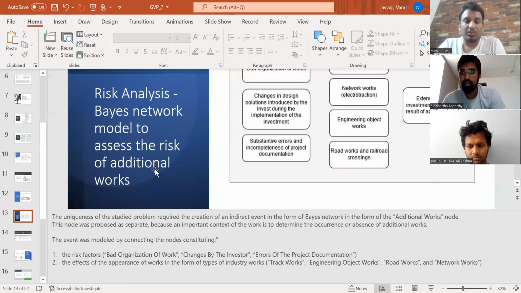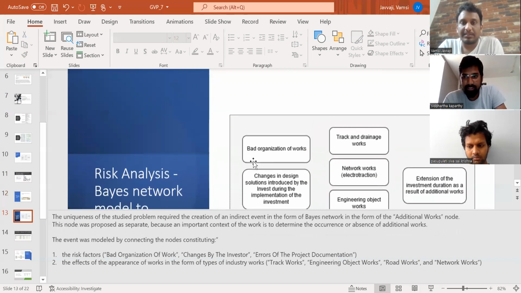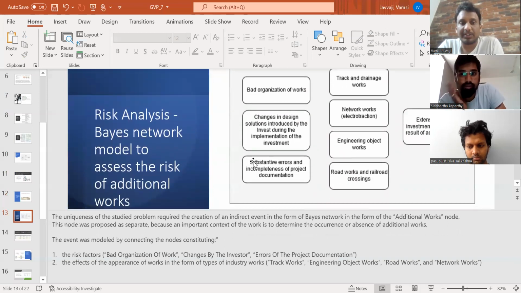Risk analysis weight model to assess the additional works, like bad organized, same as the diagram above. These are the factors, but the uniqueness of this studied problem required the creation of an indirect event in the form of a Bayes network, the additional work node. The node was proposed as separate because an important context of the work is to determine the occurrence or absence of additional works. This event was modeled by connecting the nodes consisting of the risk factors, changes by the investor, error of the project documentation, and effectiveness of the appearance of the works in the form of types of industry works, track works, engineering object works, road works, and network works.